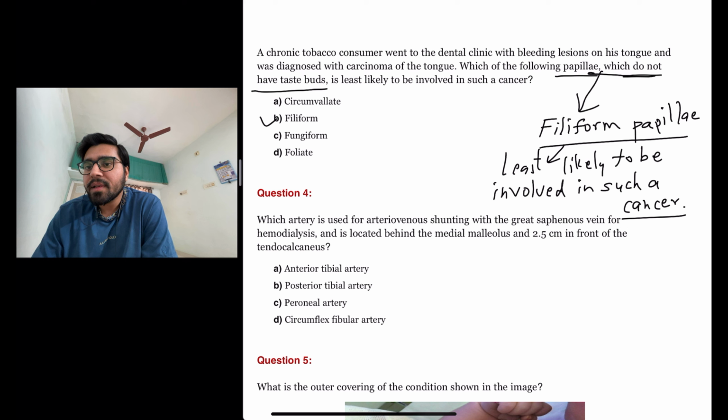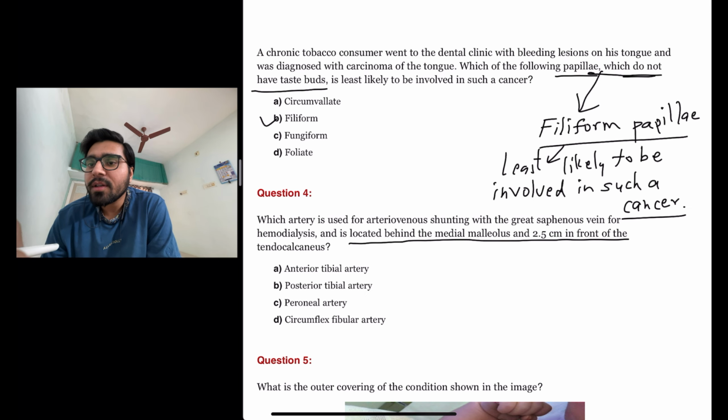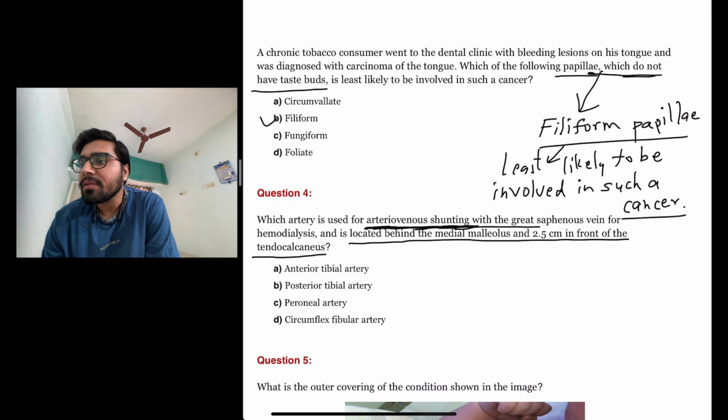The next question is: which artery is used for arteriovenous shunting with the great saphenous vein for hemodialysis and is located behind the medial malleolus and 2.5 centimeter in front of the tendocalcaneus? So this question is describing the location of the artery behind the medial malleolus and 2.5 centimeter in front of the tendocalcaneus, and that artery is used for arteriovenous shunting with the great saphenous vein.